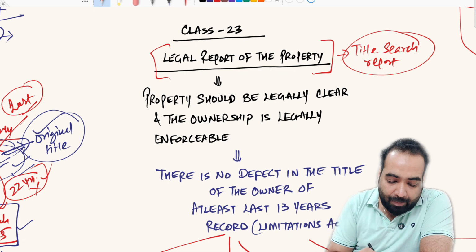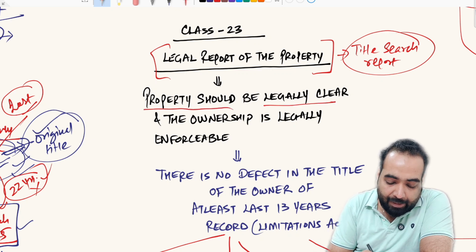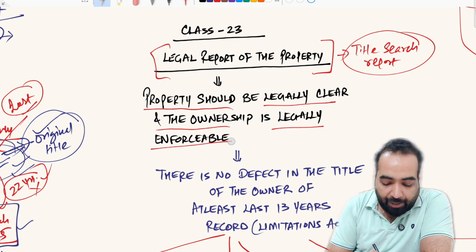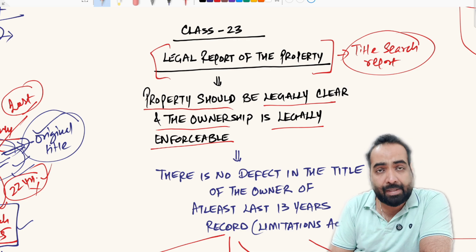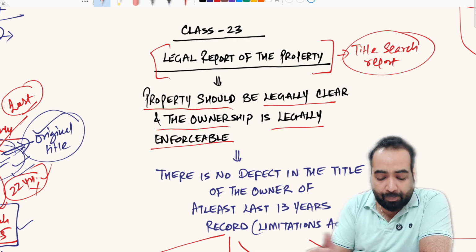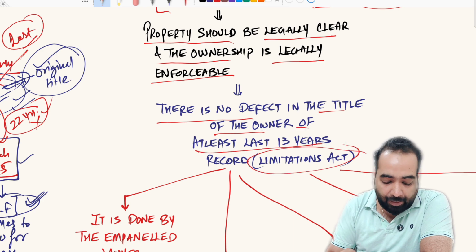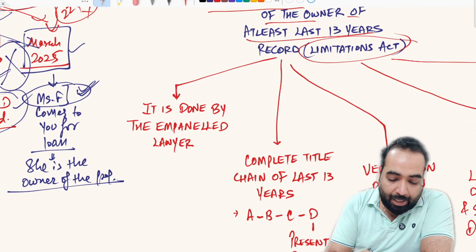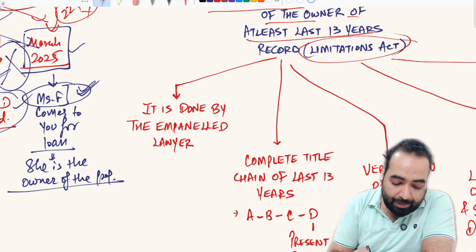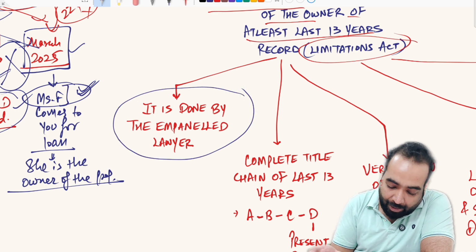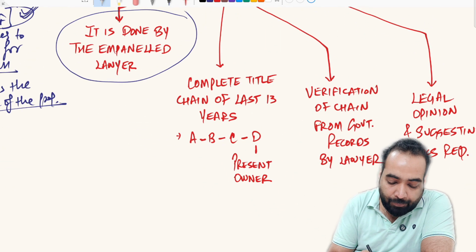So the property should be legally clear, and the ownership is legally enforceable. The ownership is legal. In simple terms, there is no defect in the title of the owner for at least the last 13 years as per the Limitation Act. And the legal title search report is done by the empaneled lawyer. I have already explained to you.